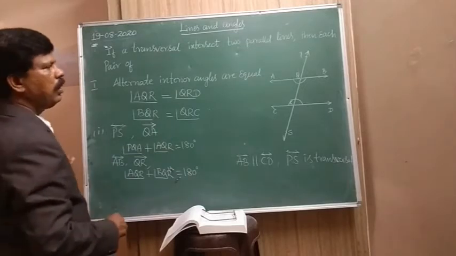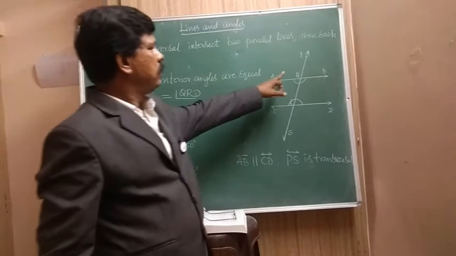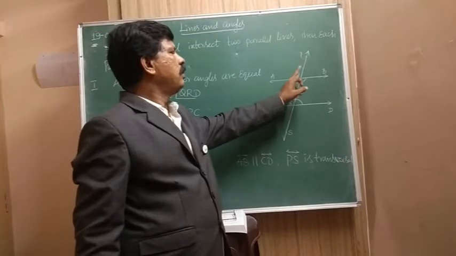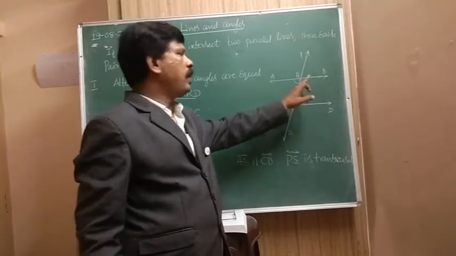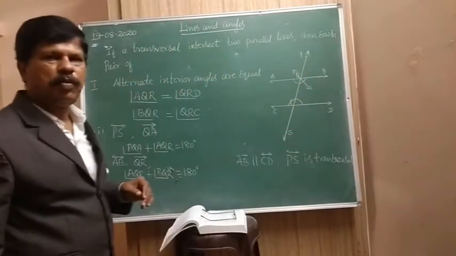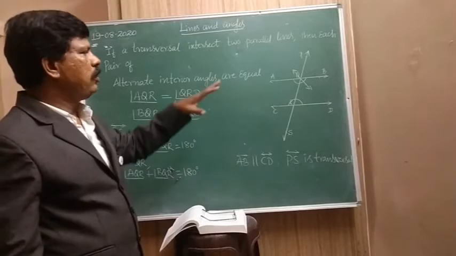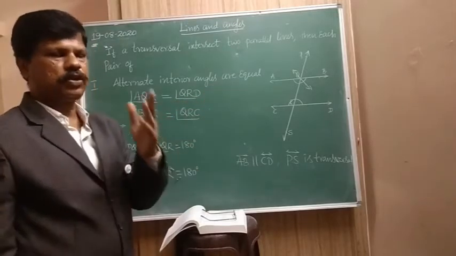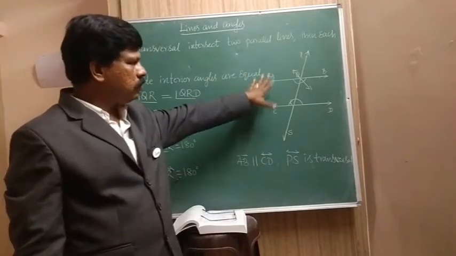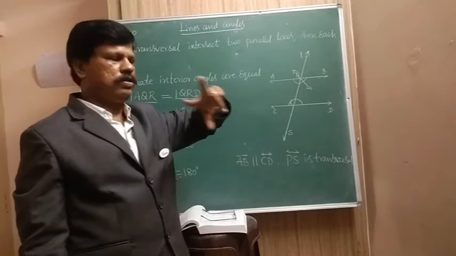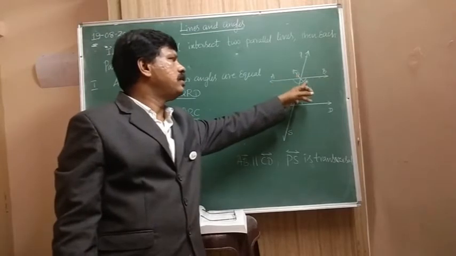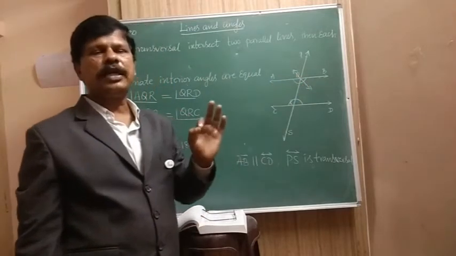Clear? Now, look at this. This angle is equal to this, and this angle is equal to this. Why? These two are vertically opposite angles. While you are doing all these things, keep your broomsticks along with you. Keep two sticks parallel like this, and one across them. Then see that this angle is equal to this vertically opposite angle.